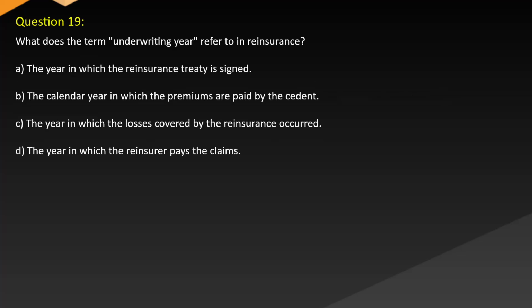Question 19. What does the term underwriting year refer to in reinsurance? A. The year in which the reinsurance treaty is signed. B. The calendar year in which the premiums are paid by the cedent. C. The year in which the losses covered by the reinsurance occurred. D. The year in which the reinsurer pays the claims.